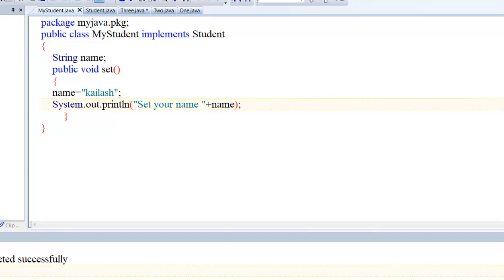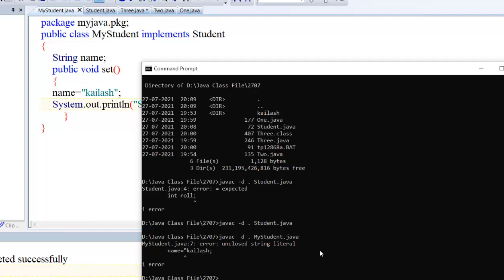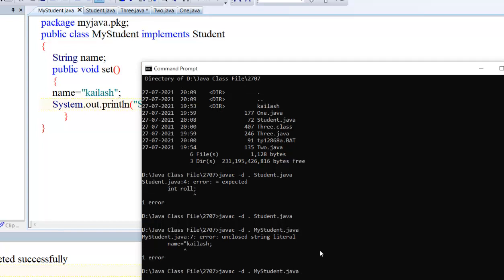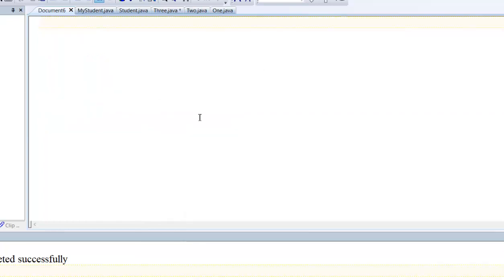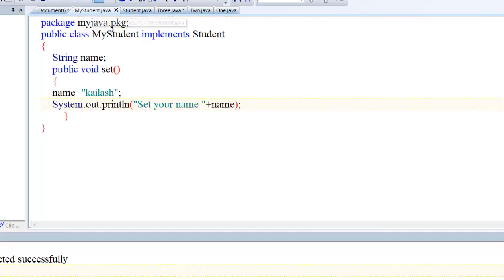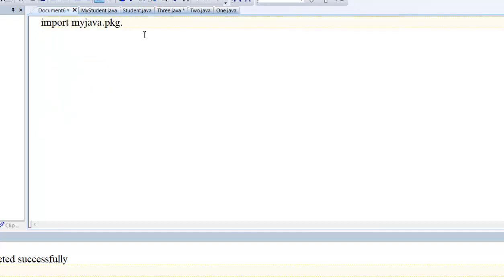Save. Now execute this. Okay, now go for one more class, the main class. Import: I want to use the package of student, my student, not all. I want to use my student. I do not want to use the interface here. Simple, I want to use my student class.